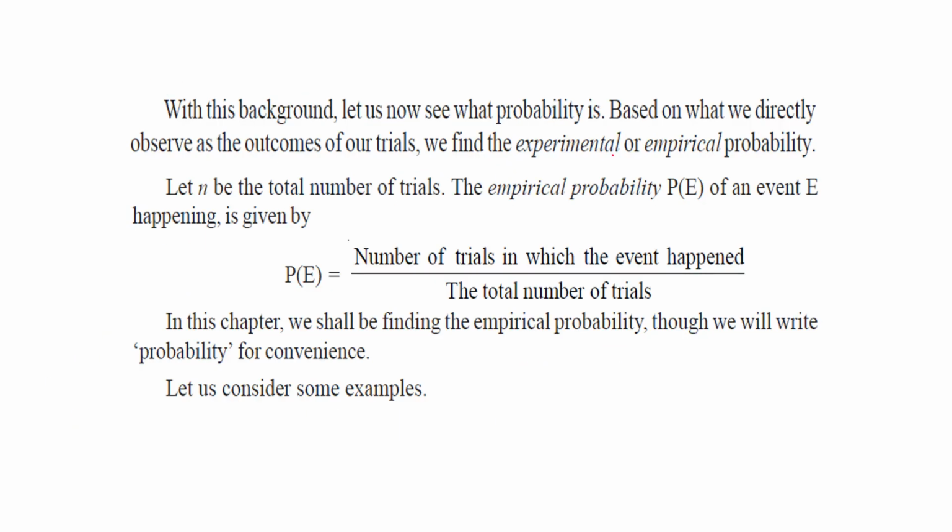So empirical or experimental probability: when we have some background, we have done certain experiments, certain trials. So for the experimental or empirical probability, let n be the total number of trials. The empirical probability, that is P(E), the empirical probability of event E happening, is given by the number of trials in which that event happened.